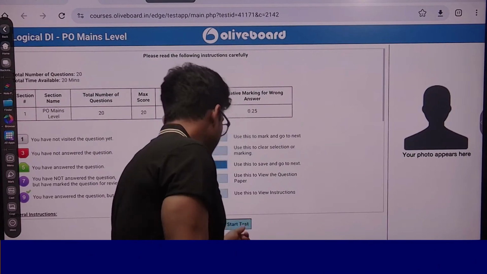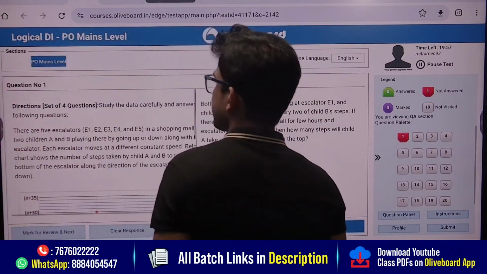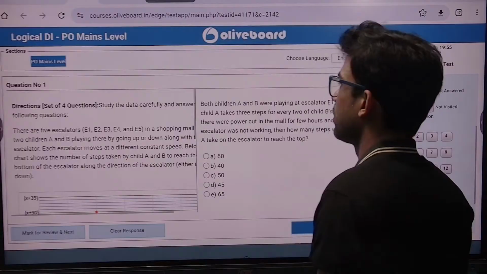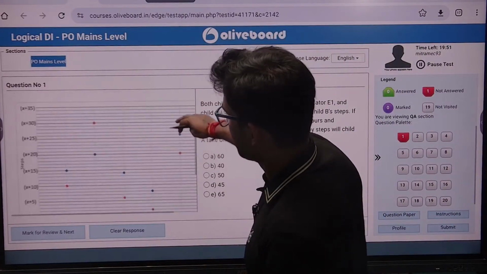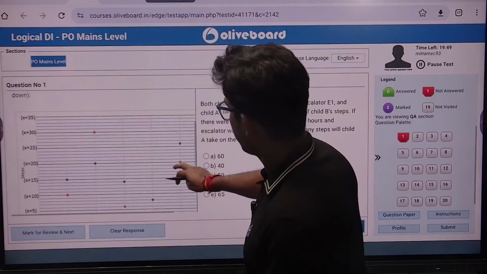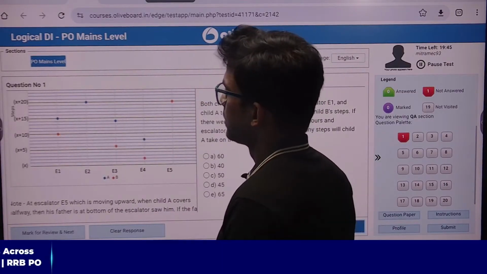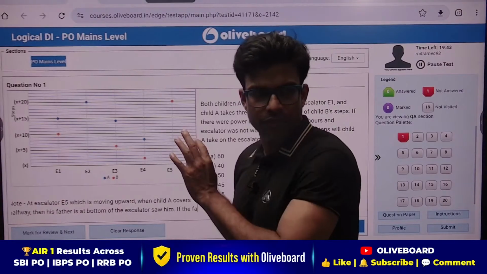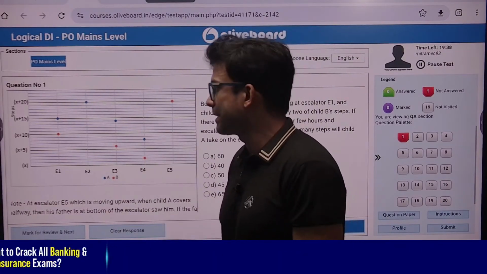Yeah, we will also go for PYQs. Why not? Now you can see, guys, there are 5 escalators in a shopping mall, 2 children, and you can see how the questions look. We will also be solving such kind of questions. Do not worry about it. You can see that a lot of questions are of very good level. You can go and just solve.